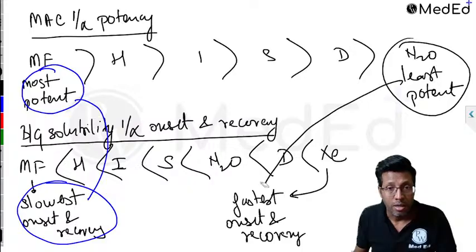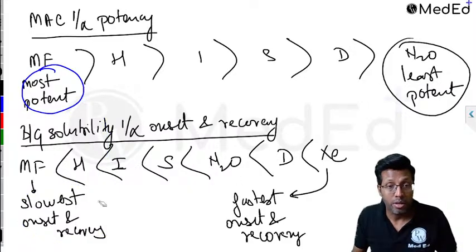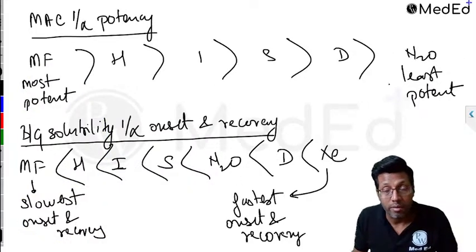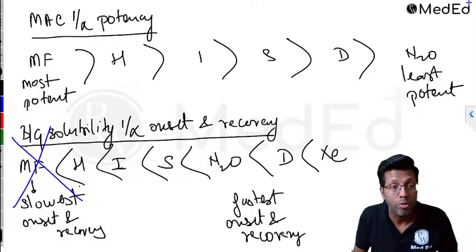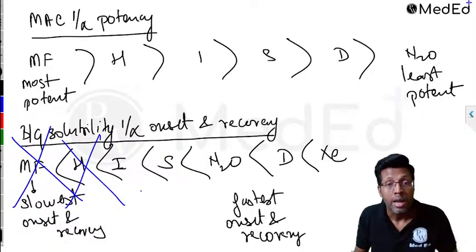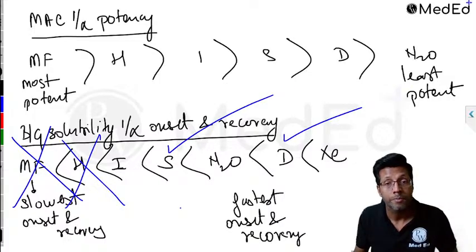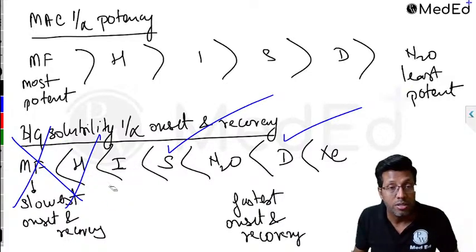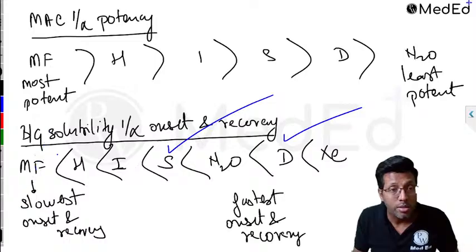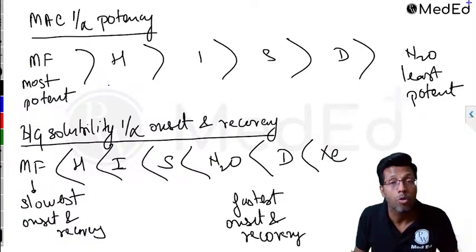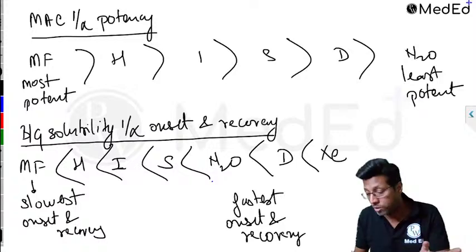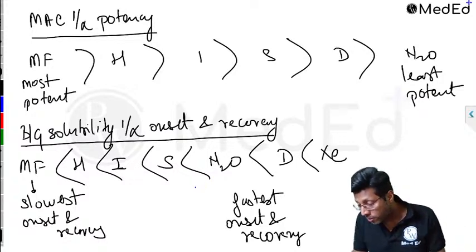And in anesthesia, we prefer to use the drugs which have fast onset and recovery, right? So you don't hear of methoxyflurane or halothane being used, and nowadays everywhere you find the drug of choice is sevoflurane and desflurane. You will not find these drugs being used. Slow onset drugs are not preferred, though they are more potent, but we don't want more potent drugs. Our point is we need fast acting drugs.